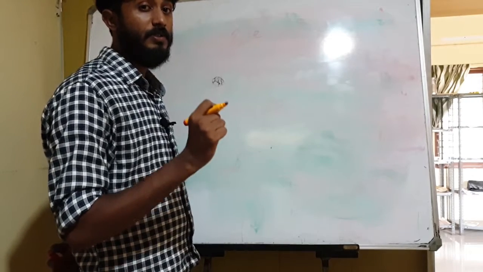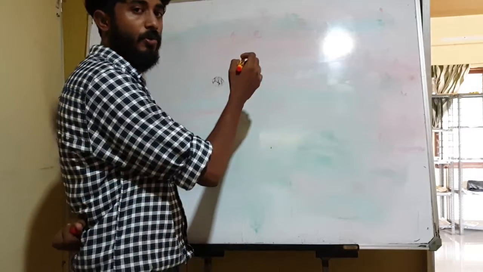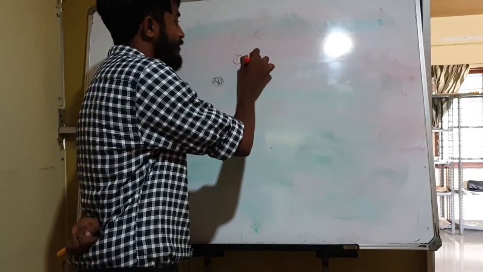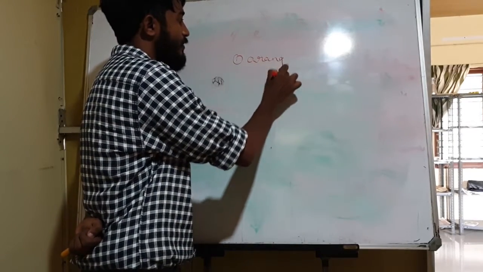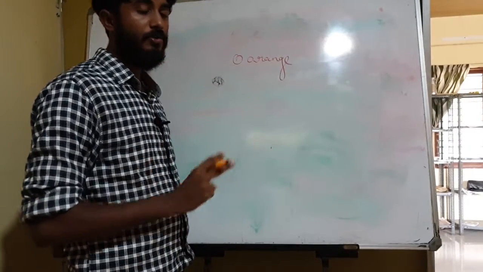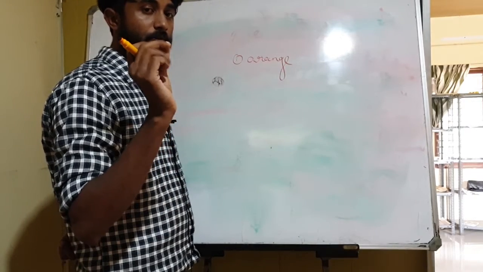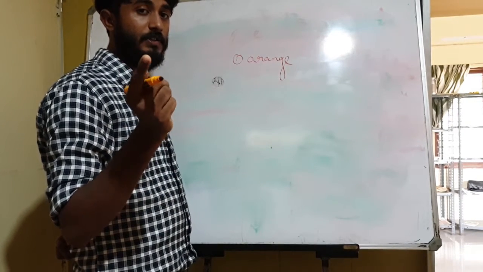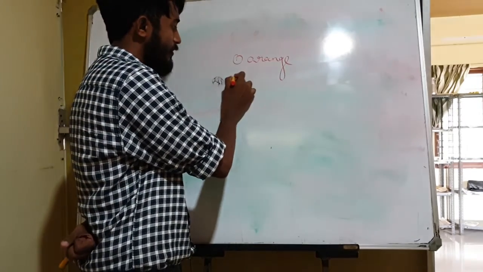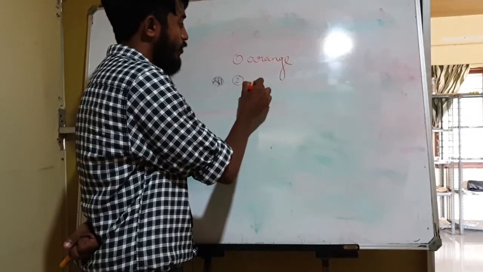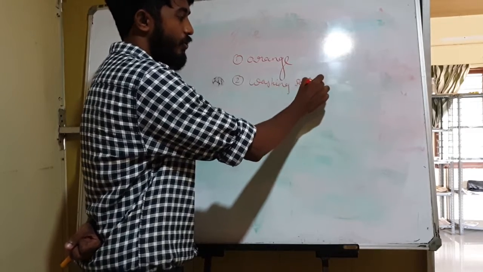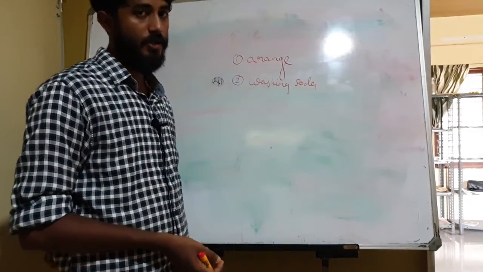Say one of the examples for citrus fruit. Do you know? The answer is, I am going to write, orange, or you can write lemon also. Okay. The second question is, where do we find the presence of a base? The answer is washing soda, or you can also write baking soda.